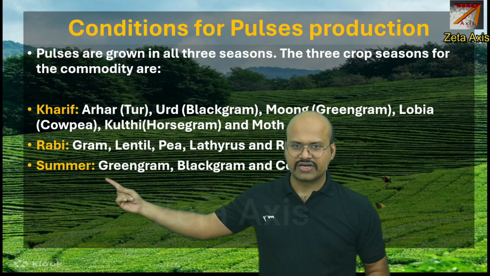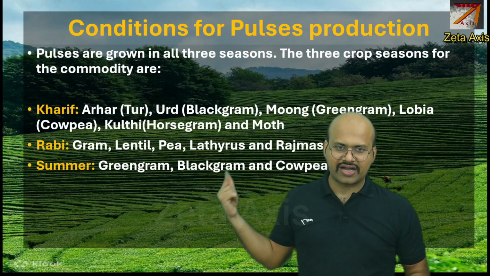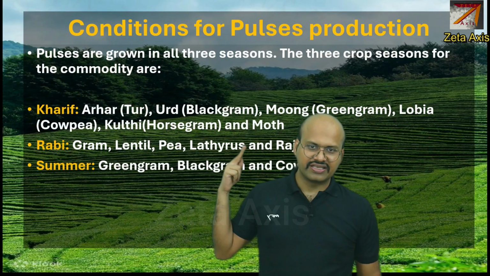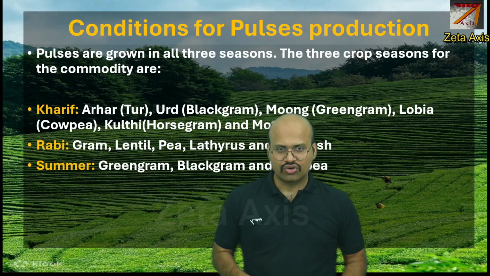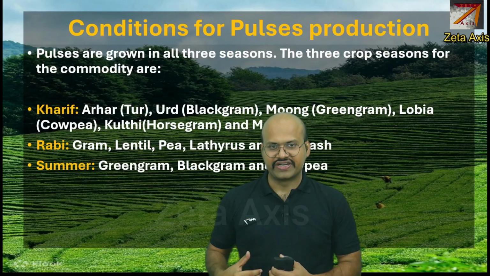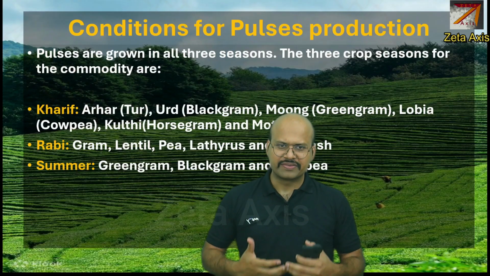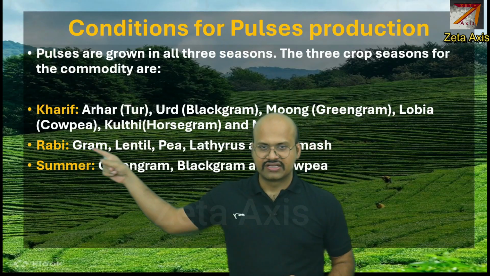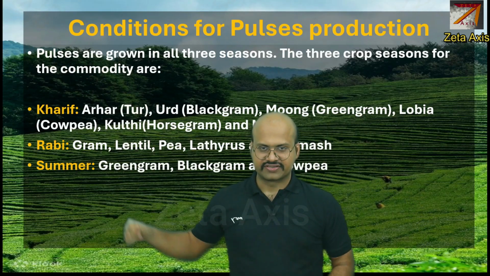And then for summer, that is Zaid crops, we have green gram, black gram and cowpea. Out of these, generally those which are grown in the Rabi will be grown in the regions where there is cold in the winter season. For example, Madhya Pradesh, Uttar Pradesh, Rajasthan. So these regions will have these pulses.